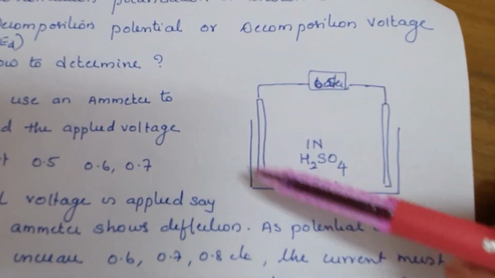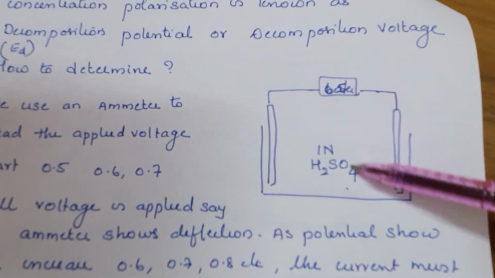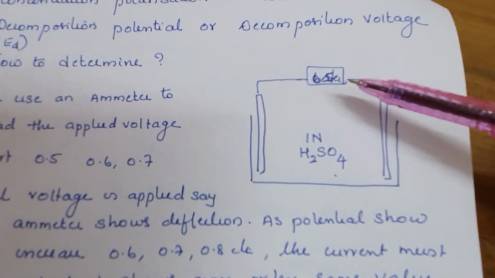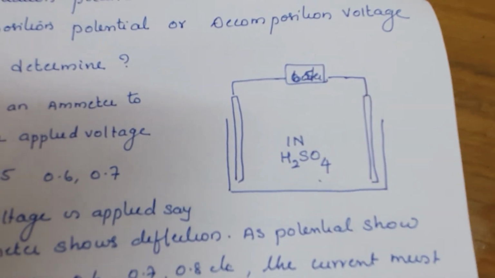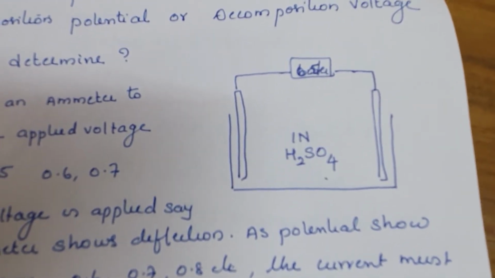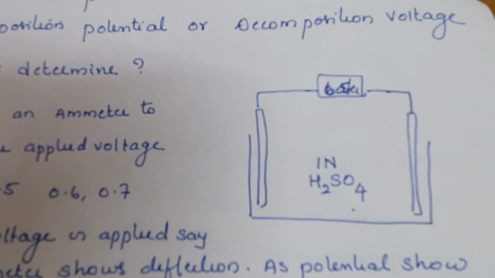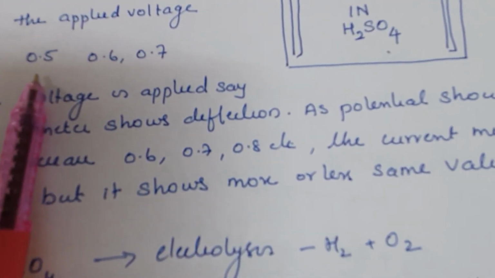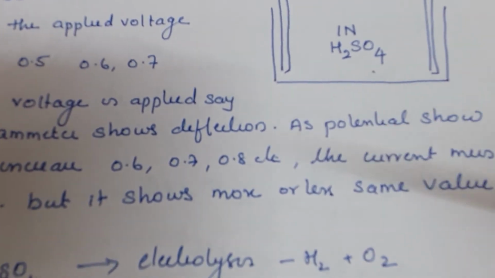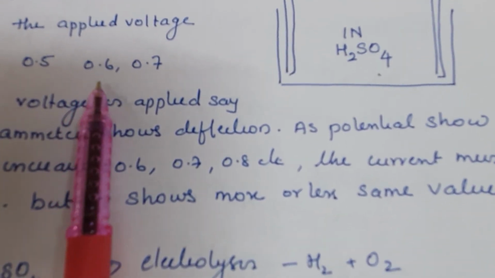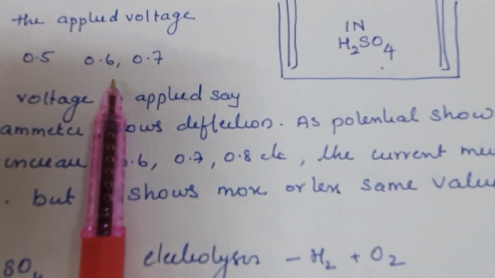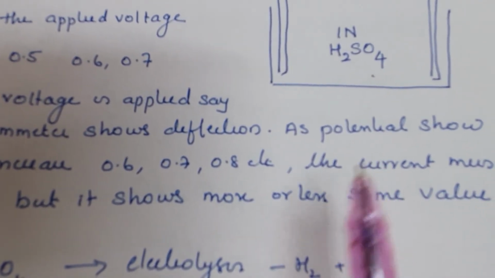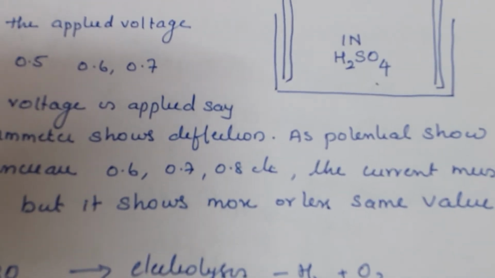How do we find it? We take this acid and do electrolysis. There is a voltmeter to measure the applied voltage and a galvanometer to measure the current passing through it. Initially we start with a little applied voltage, 0.5, and there will be a current, but after that when we increase the applied voltage to 0.6, 0.7, 0.8 volt and so on, we can see that there will not be much increase in the current.